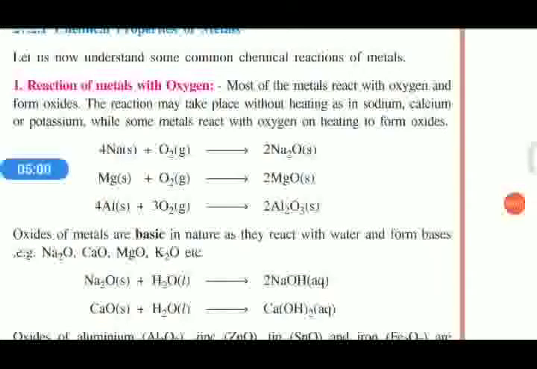One example is sodium. Sodium reacts with oxygen to form sodium oxide: 4Na + O2 gives 2Na2O. The numbers, 4 in 4Na and 2 in 2Na2O, come from the process of chemical balancing, as you already studied. Similarly, 2Mg + O2 gives 2MgO, and 4Al + 3O2 gives 2Al2O3.